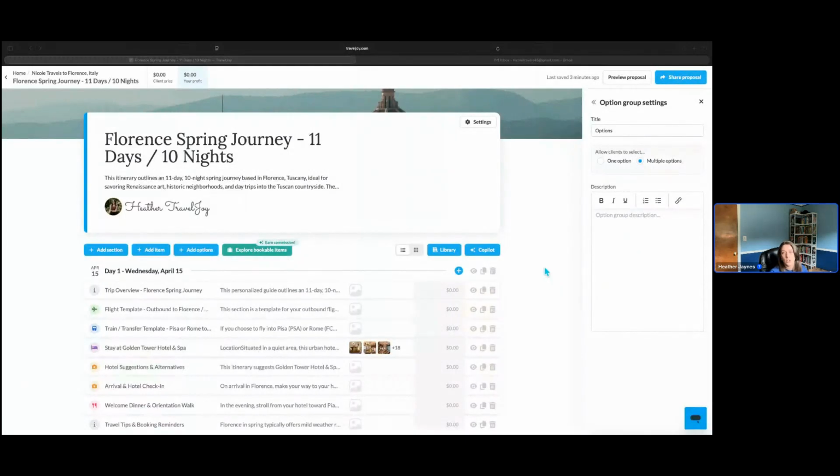So your documents might look a little bit differently coming from your suppliers, but you are able to finagle it, work around it. If you want to combine documents you receive from your supplier, if they send you one document with the payment schedule, one document with the itinerary, and you want to combine them or send them both into TravelJoy, you can try and do that. And then let us know if you run into any issues. Of course, these are newer features, so we welcome any and all feedback that you have about these features so that we can continue to improve them for you in the platform, making sure that you have the most magical experience as possible.